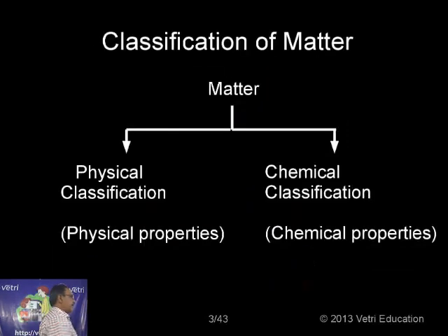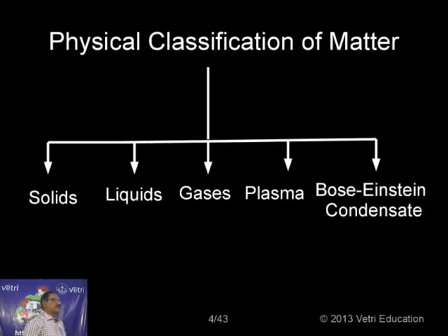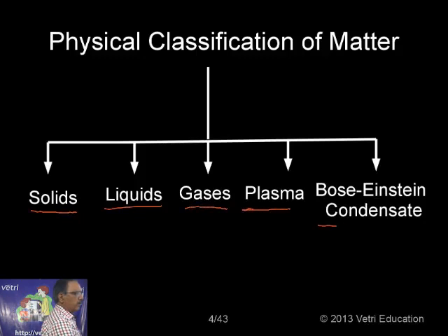So let me come back now. Matter I want to classify in two ways. One is physical classification, based on physical properties. The other is chemical classification, based on chemical properties. This is the fundamental chapter, the first chapter itself that we have discussed. Based on physical properties, matter can be classified into 5 types: solids, liquids, gases, plasma, and Bose-Einstein condensate.